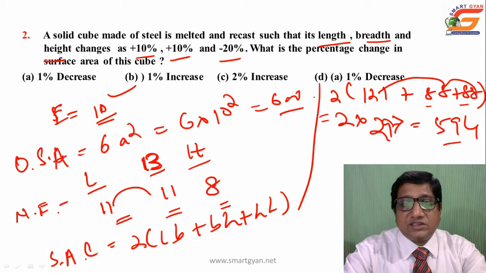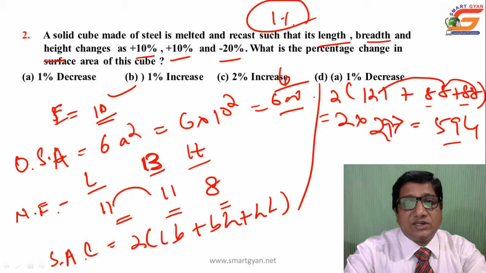So there is a decrease of 6 over 600, that is a 1% decrease. The final answer is minus 1%, choice A.